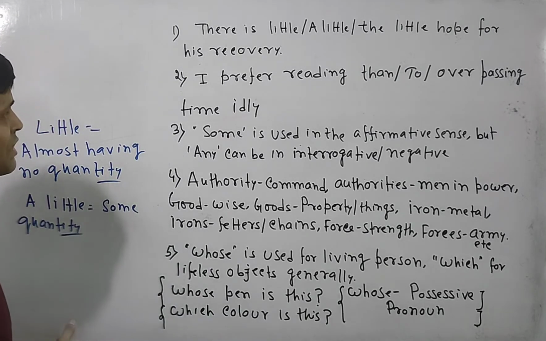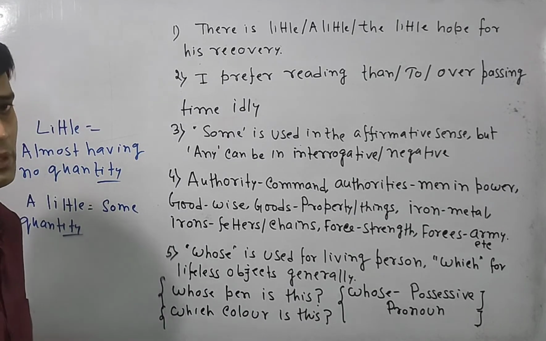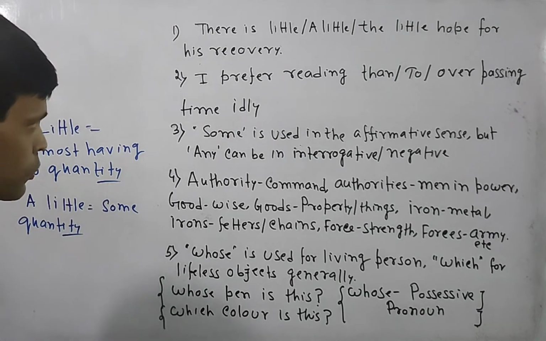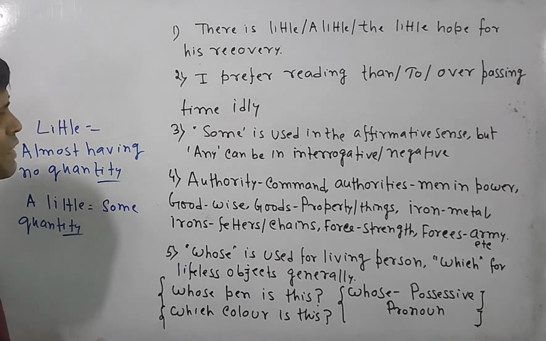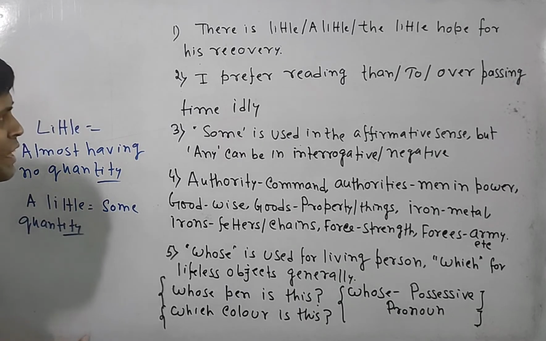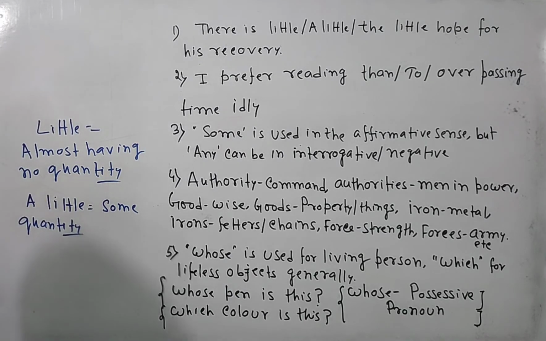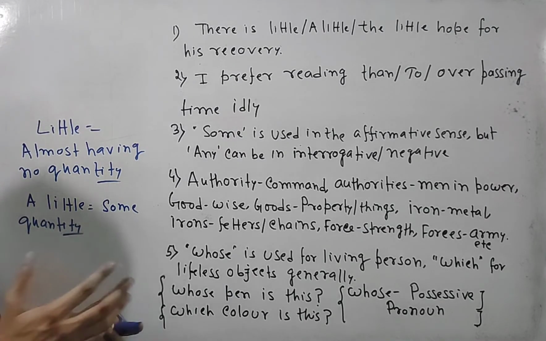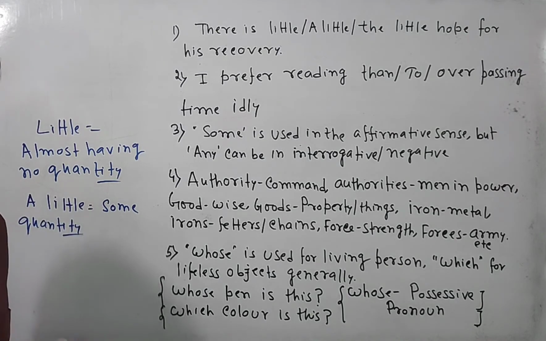So we can easily say there is a little hope. That means there is some hope. If I say there is little hope, it means there is almost no hope at all. We can also say the little hope. It means all the little hope that I have.